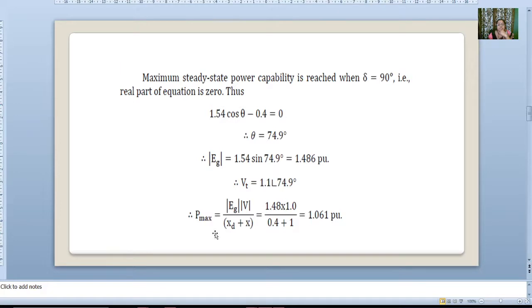Now P max, the maximum steady state power, is our question. So P max is Eg into V by (xd plus x), which is 1.061 per unit. We got this value.